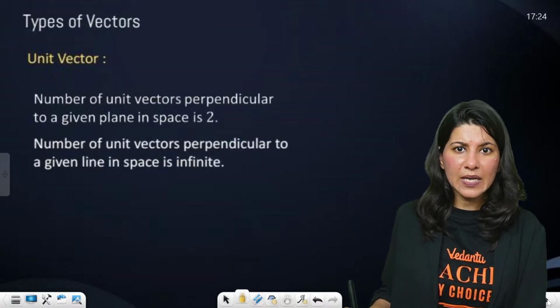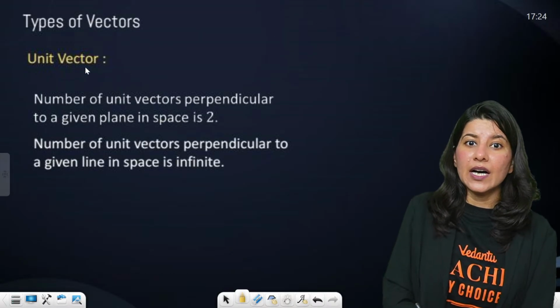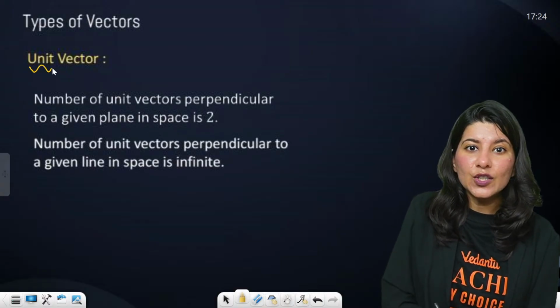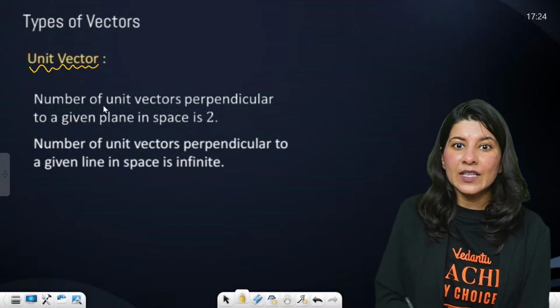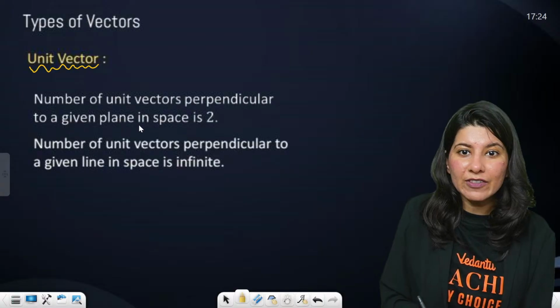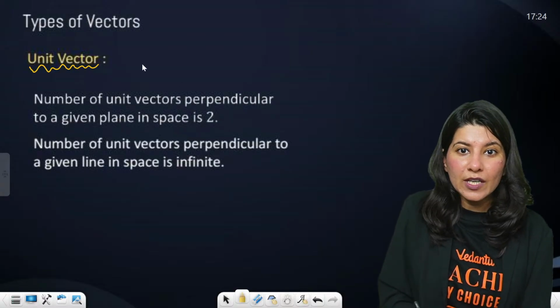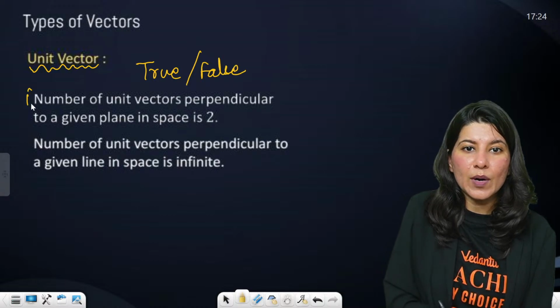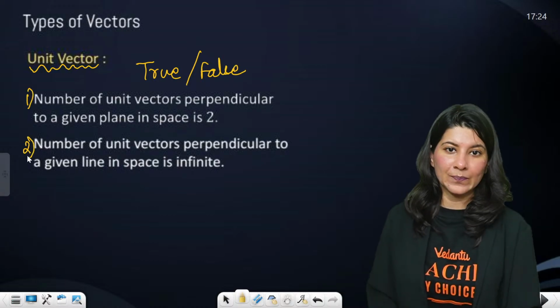Clear? Perfect. Now, a few more questions I would like to ask. The number of unit vectors perpendicular to a given plane in space is 2. Tell me if it is true or false. What do you think?